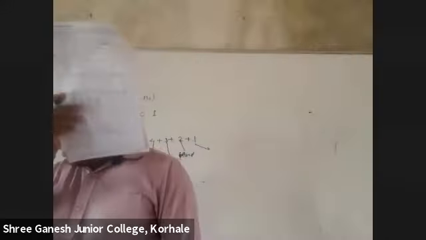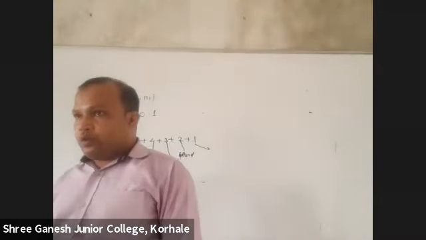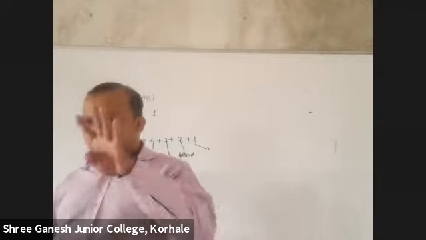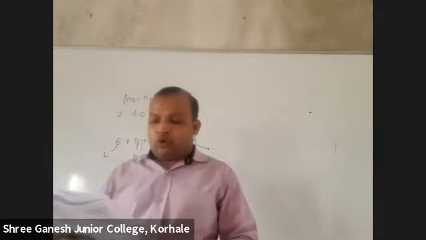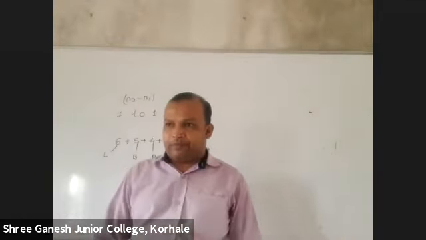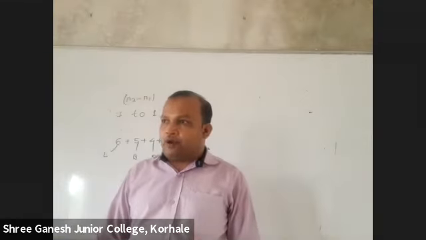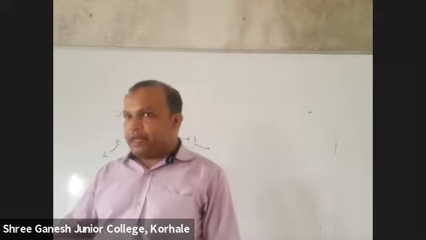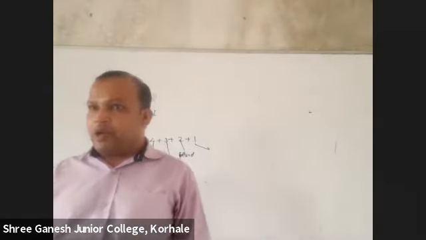So write A. From 6 to 3, you have to find 4 things. In A, total number of lines in spectrum. The easy formula is n2 minus n1, times n2 minus n1 plus 1, divided by 2.